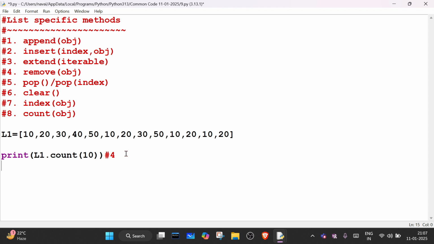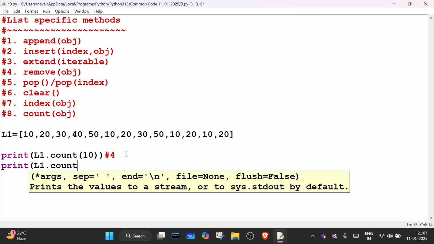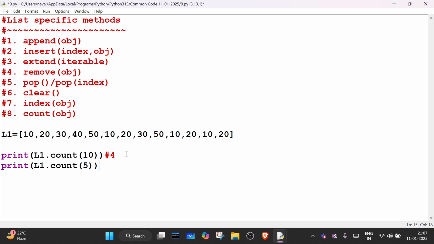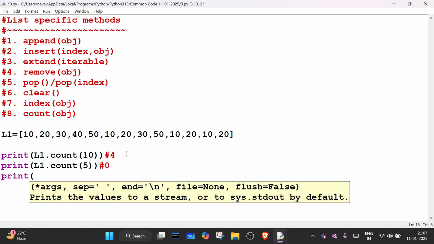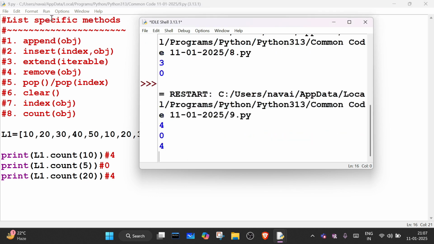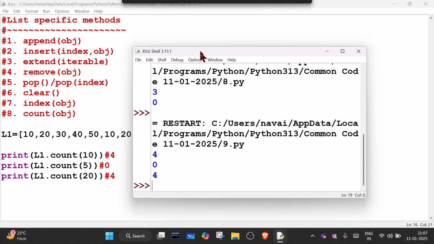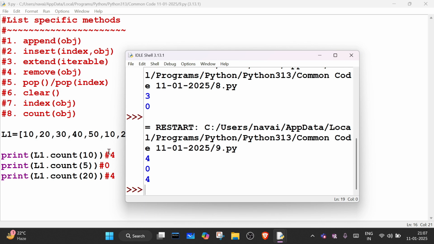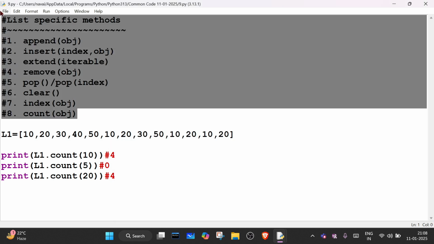Print L1 dot count. Can you please tell me how many times 5 is there? 0. 5 is there 0 times. Print L1 dot count. How many times is 20 there? 4. Okay, let's check. So this is returning the occurrence of each element inside the list. So this is how we can use the count method.